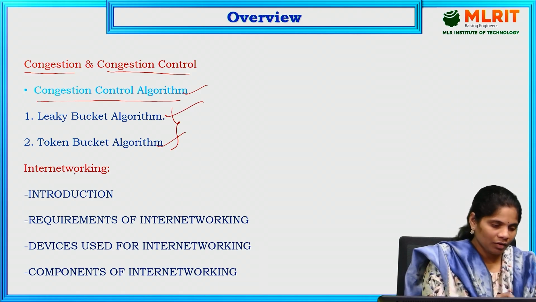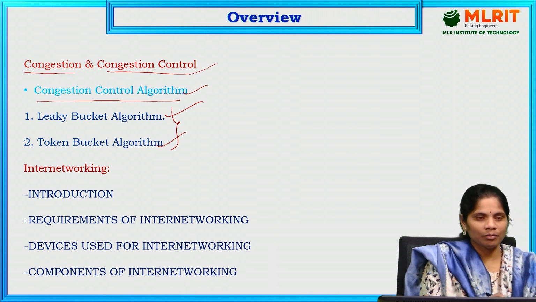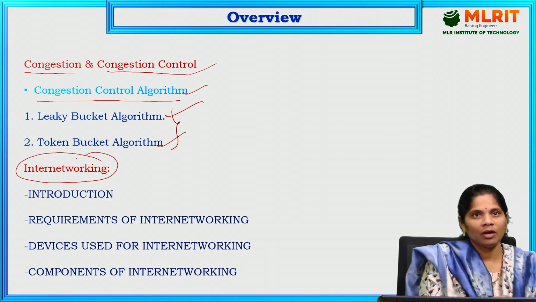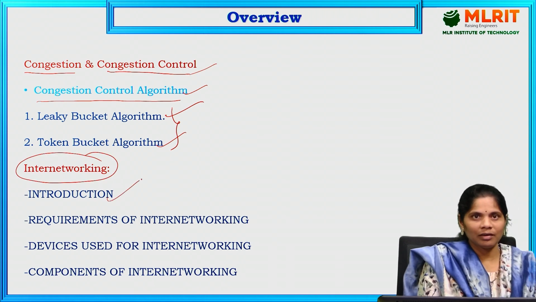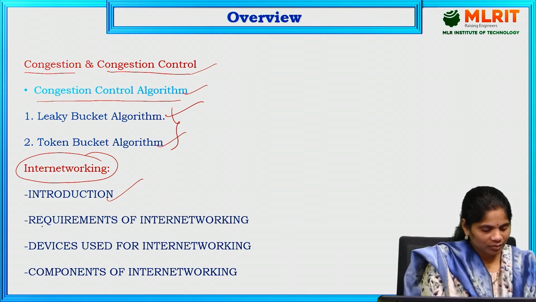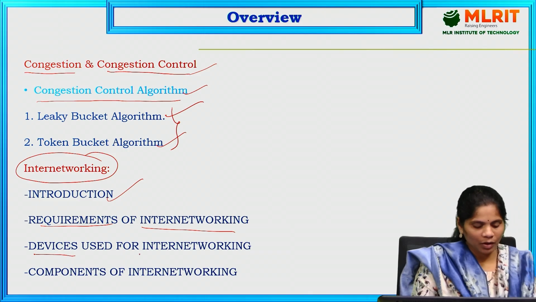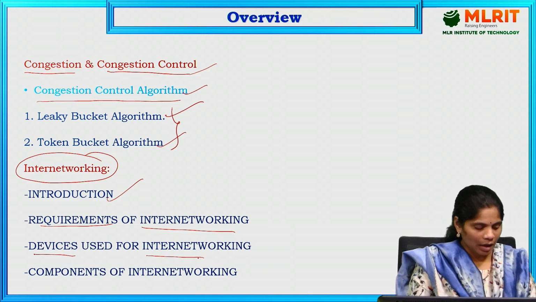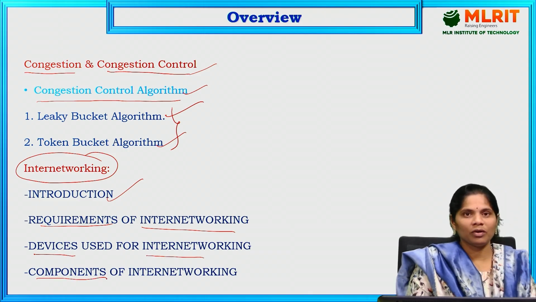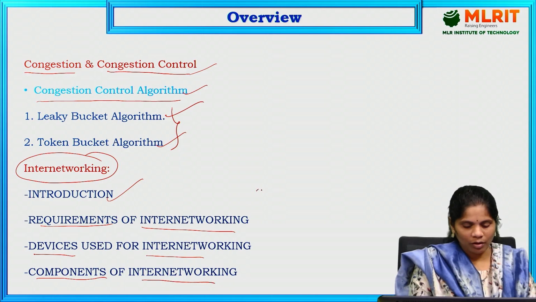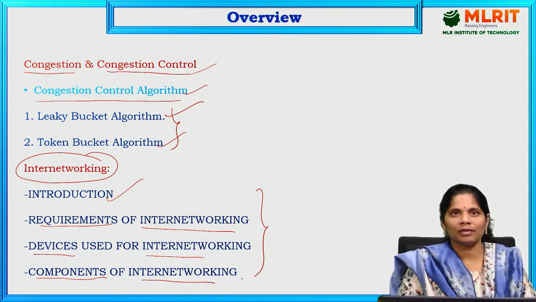After the discussion of the congestion control algorithms, we move on to internetworking. What is internetworking? That is the introduction. Next, we discuss the requirements of internetworking, then the devices we use for internetworking, and finally the components of internetworking. All these topics in internetworking we are going to discuss in today's session.